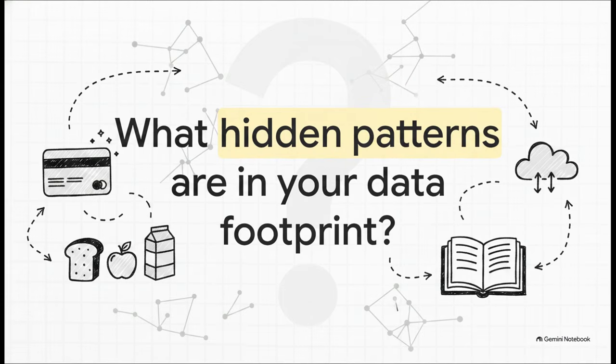Which leaves us with a fascinating final thought. From the food in your fridge to the pages you browse and the transactions on your credit card, you are constantly generating data. And as we've seen today with the Apriori algorithm, that data follows highly predictable rules. So I want to leave you with this question. What invisible patterns are hiding in your everyday data footprint?